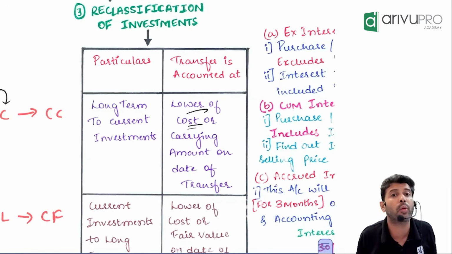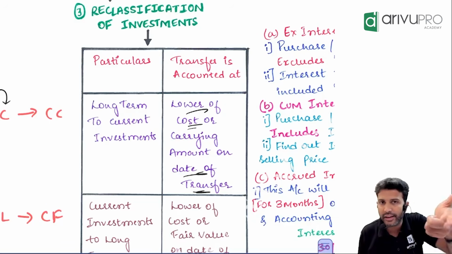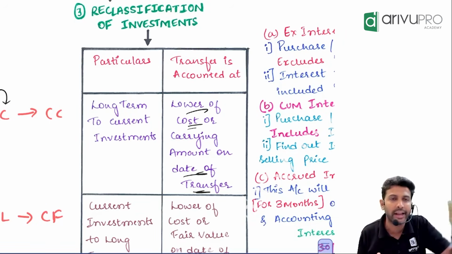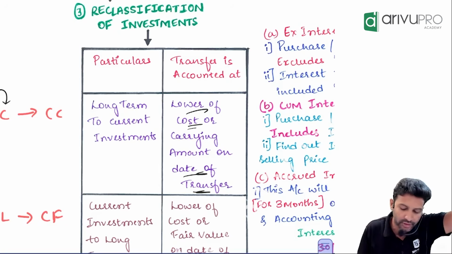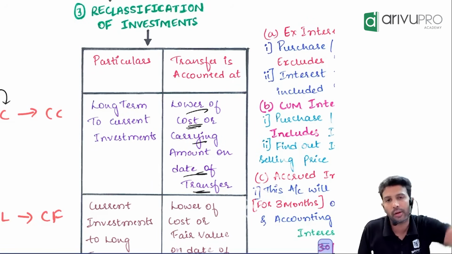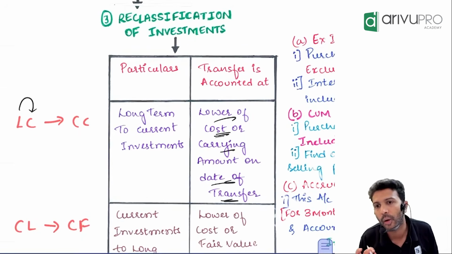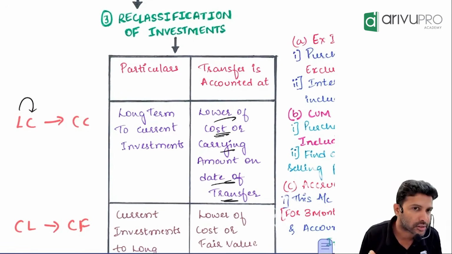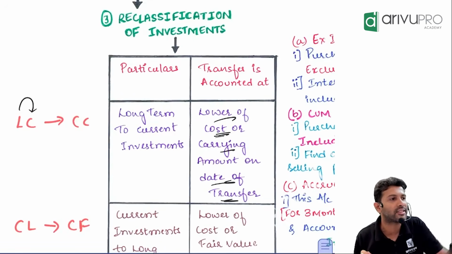Cost or carrying amount, when will you check? On the date of transfer. On whichever day your intention changed, on that day you will find two components: cost and carrying amount. The lower of the two will be adopted. Got it? We are remembering it as LC, CC.